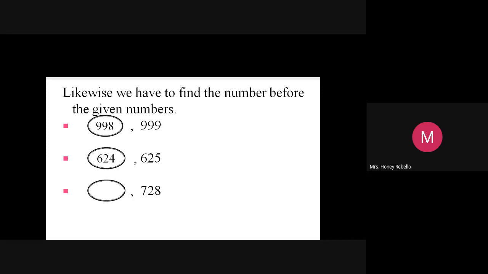Now you get 620 before 625. When you count, you will get 624, 625.